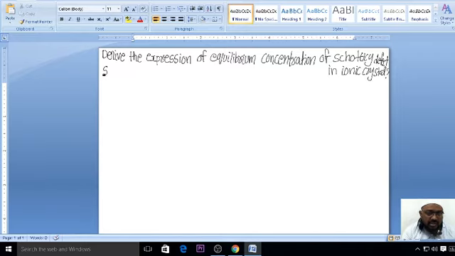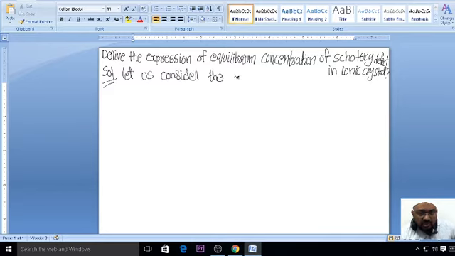So how you write in the examination, you have to write it as it is. You can just copy this particular part as if you are writing the examination. In the examination they will ask you to derive the expression of equilibrium concentration of Schottky defect in ionic crystal. This may be the question in the coming examination.